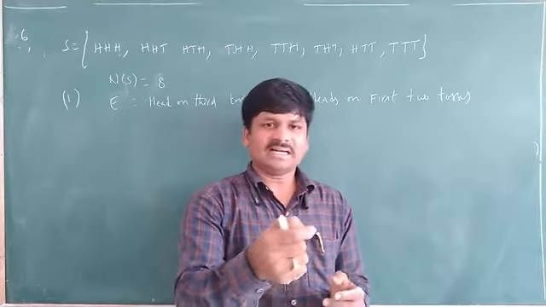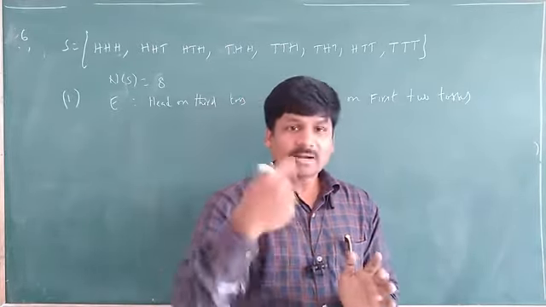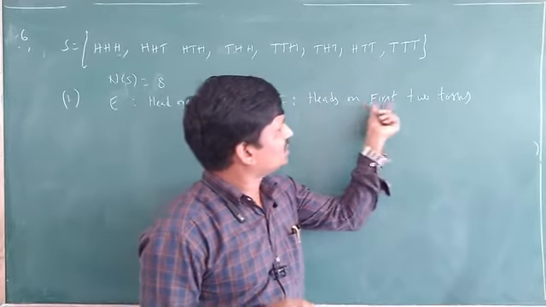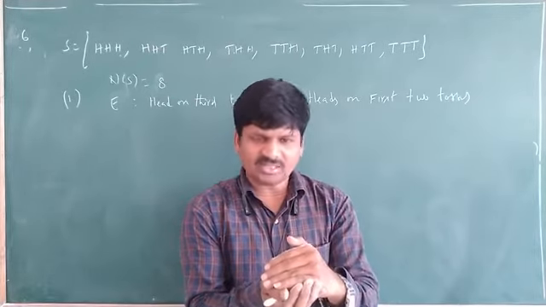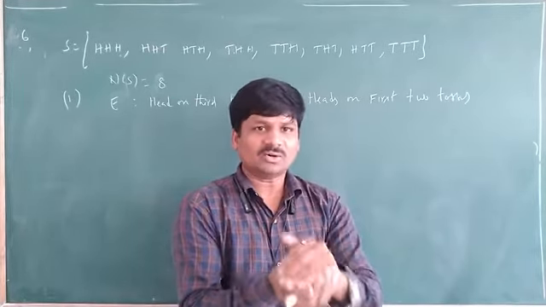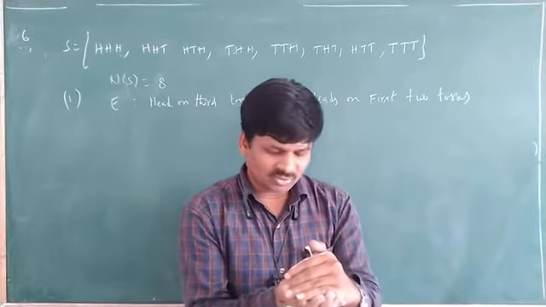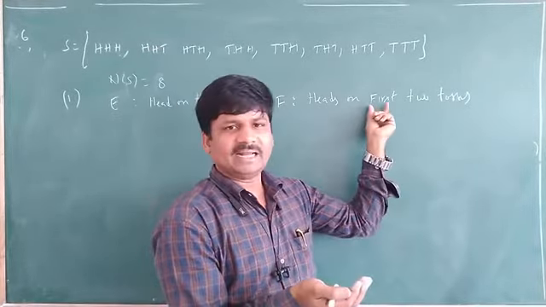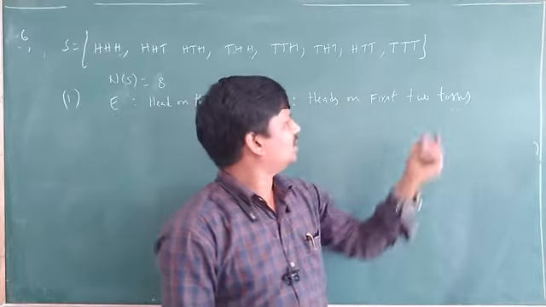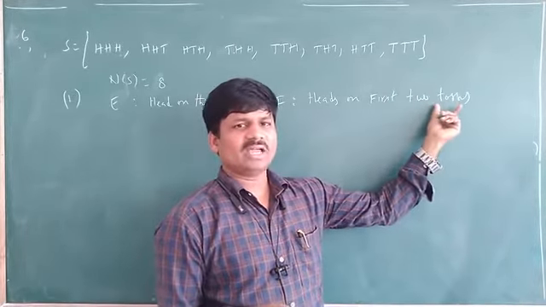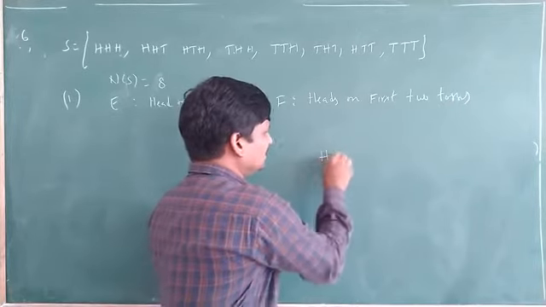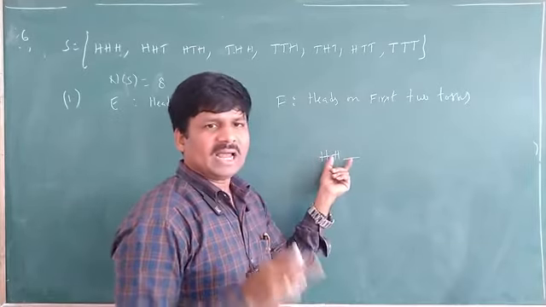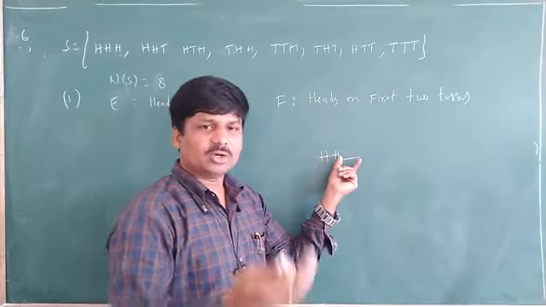I tossed a coin 3 times. What do I know? I know that the first 2 tosses are heads. First time I tossed, I observed it is head. Second time, also I observed, that is also head. The third time, what may it be? We don't know. The first 2 must be heads. Remember this. First time head, second time also head, third time we don't know.